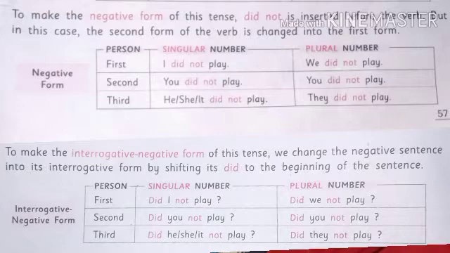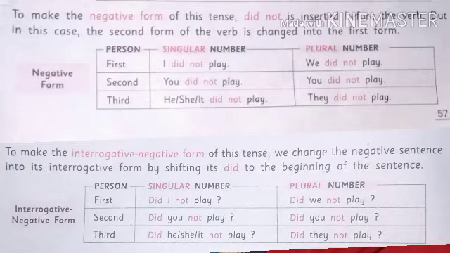To make the negative form of this sentence, did not is inserted before the verb, but in this case the second form of the verb is changed into first form. Negative form. First person singular number, I did not play. Plural number, we did not play. Second person in singular number, you did not play. Plural number, you did not play. Third person, he, she, it did not play. Plural number, they did not play.